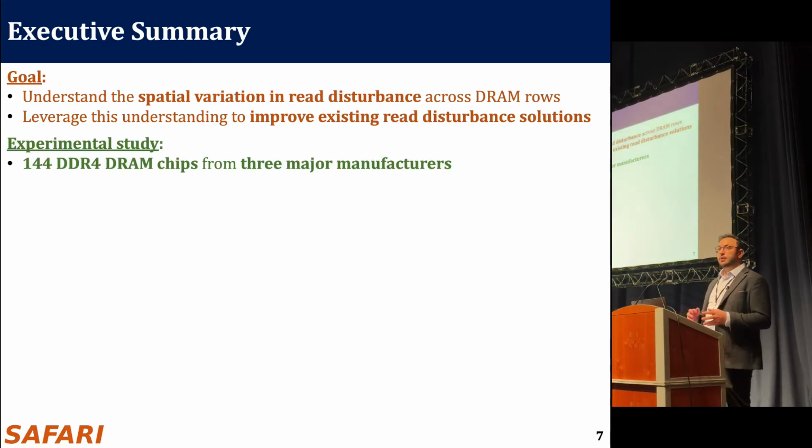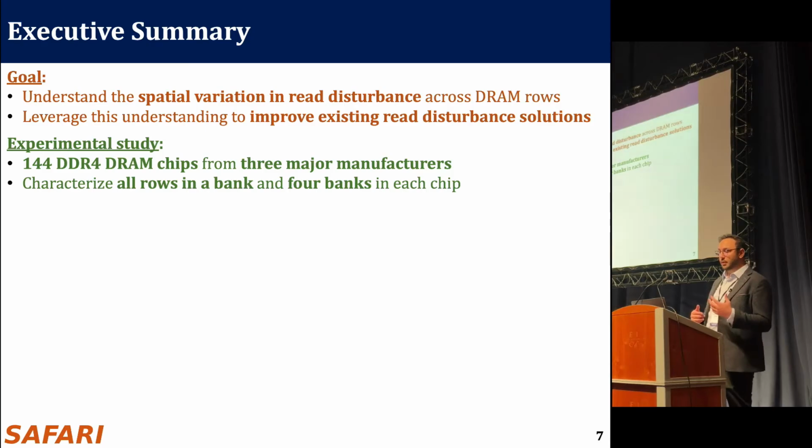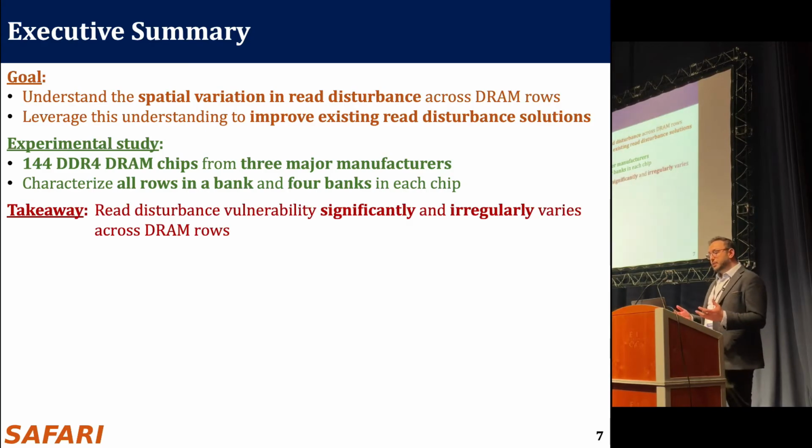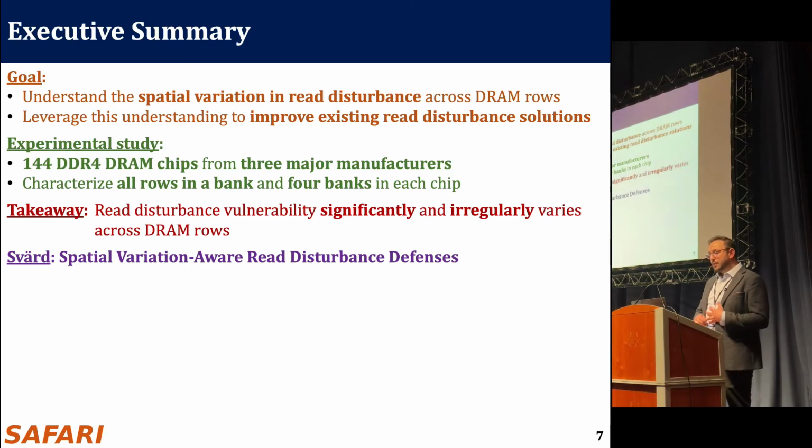To this end, we conduct an experimental study on 144 real DDR4 DRAM chips from 3 major manufacturers, and we characterize all rows in a bank and 4 banks in a chip. And we end up with the takeaway that read disturbance vulnerability significantly and irregularly varies across DRAM rows. With this takeaway, we propose a new mechanism called SVARD. SVARD is Spatial Variation Aware Read Disturbance Defenses.